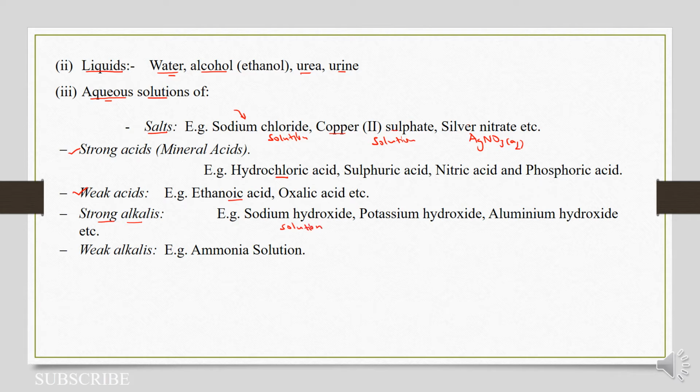Remember, sodium hydroxide can also be in the form of pellets, that is to say in solid form. So potassium hydroxide, aluminium hydroxide, all these can be in aqueous solutions. Then lastly, you can have weak alkalis like ammonia solution. So we are going to use our virtual theory to try and see whether these substances can conduct electricity and then try to come to a uniform conclusion to see which of these substances actually conduct electricity.